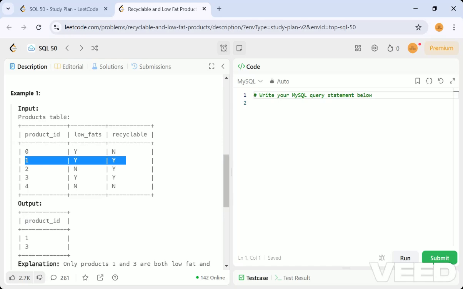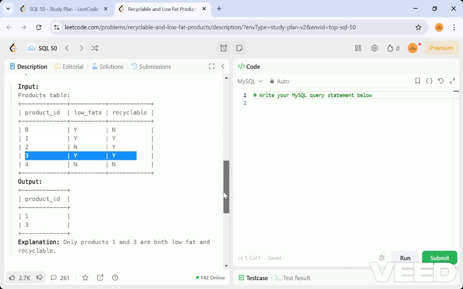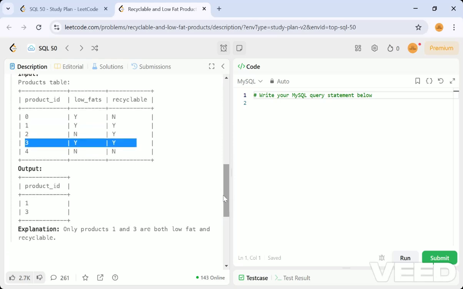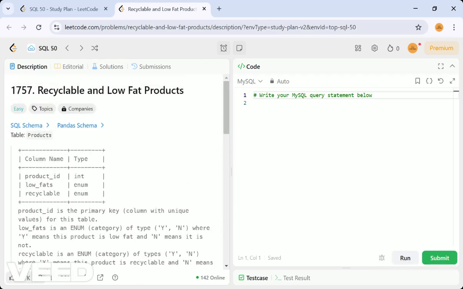So the output will be 1, and the third product also has low fats and recyclable. So the result output will be product 1 and product 3, which have both low fats and recyclable, that is Y values in the enum types. The explanation they have given: only products 1 and 3 are both low fats and recyclable. Now the task is to write a MySQL query for the statement they have provided.